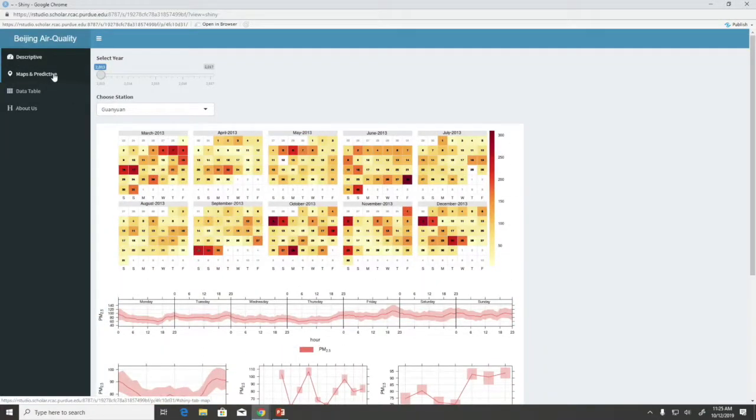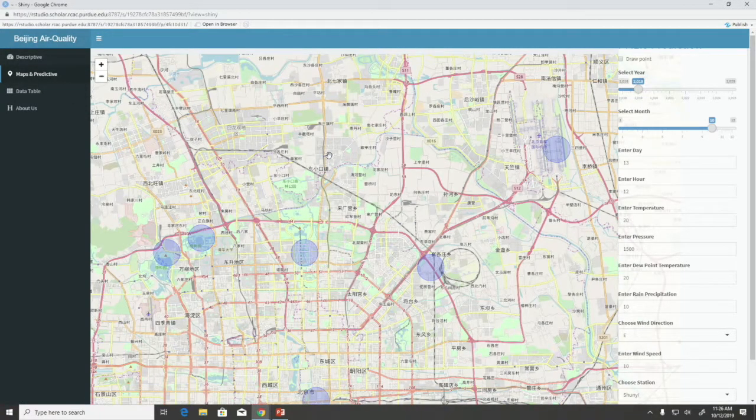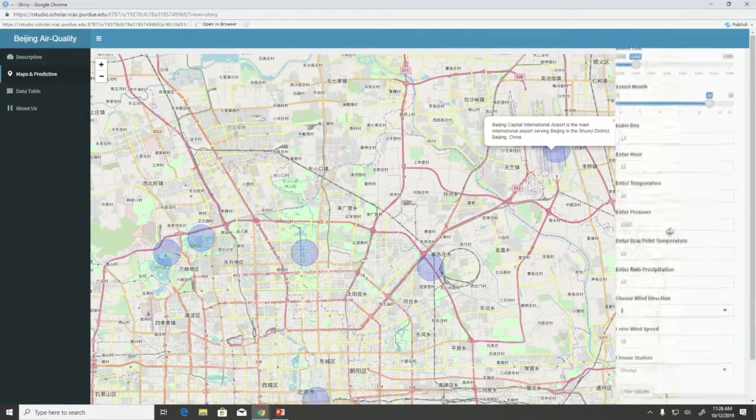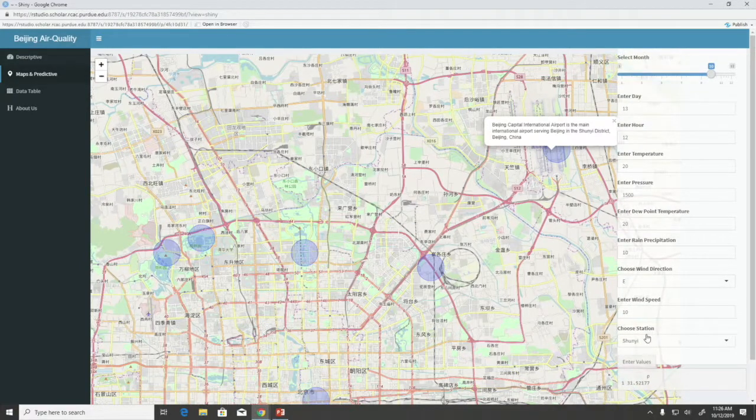So let's move to maps and predictives. In this tab, we allow users to predict the PM 2.5 values by preset factor values. For example, I want to see tomorrow's weather in Beijing to adjust my flight plan. This bubble is the location of Beijing Capital International Airport, and it's in ShinyApp district. So in our right tab, we'll select the date for tomorrow and enter hours, temperature, pressures, and all the factor values. And after changing the station to ShinyApp, we'll get a value for predictions at